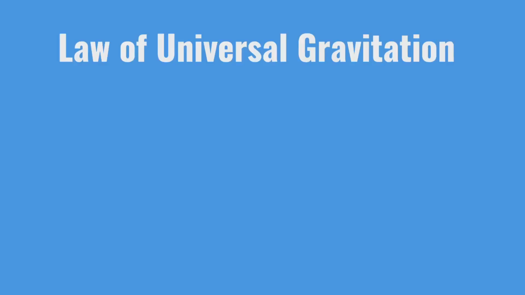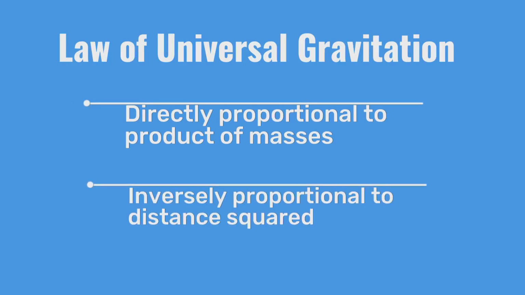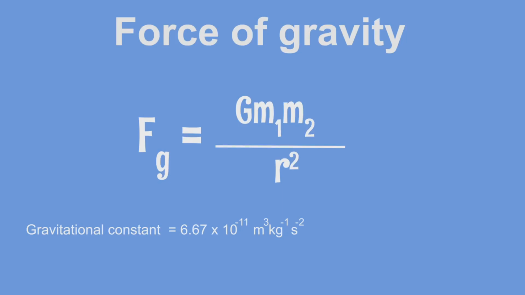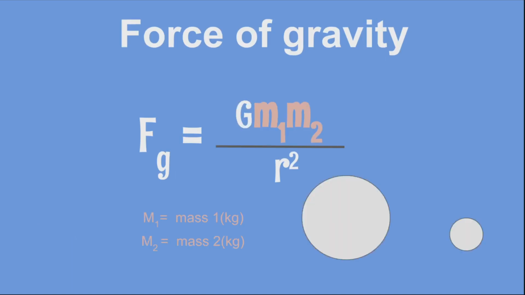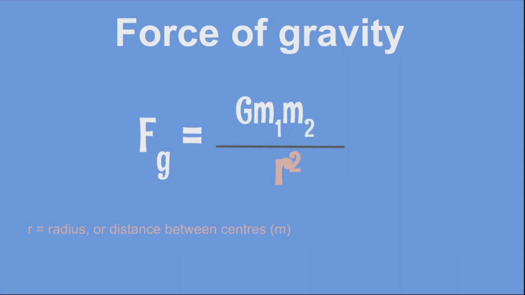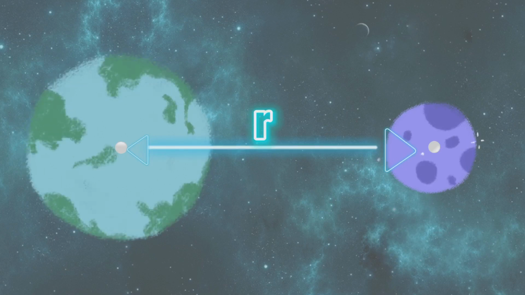The law of universal gravitation says that the force of gravity is directly proportional to the product of the masses and inversely proportional to the square of the distance between them. This is illustrated by this equation for the force of gravity. G is the universal gravitational constant, and it is equal to 6.67 times 10 to the power of negative 11. M1 and M2 are the masses, measured in kgs of course, and r is the radius, aka the distance. It is important to know that this is the distance between the centers of each object, as we consider the gravity to be contained within the center of the object, or the center of gravity.